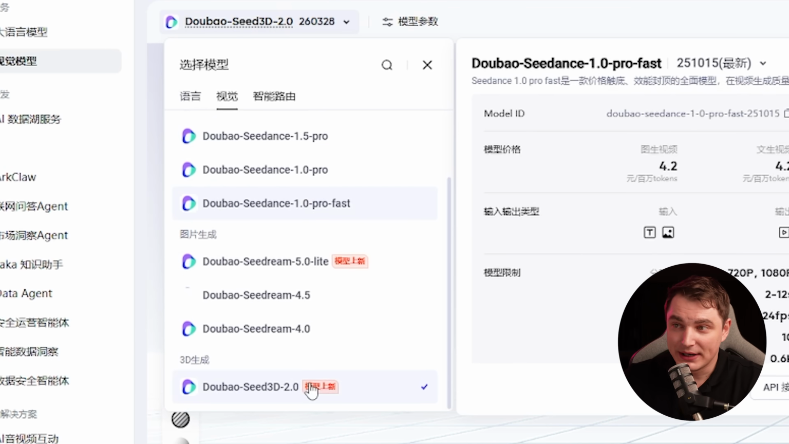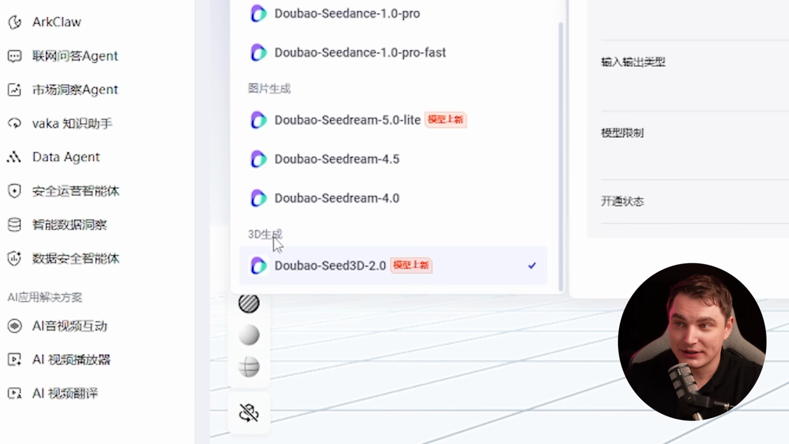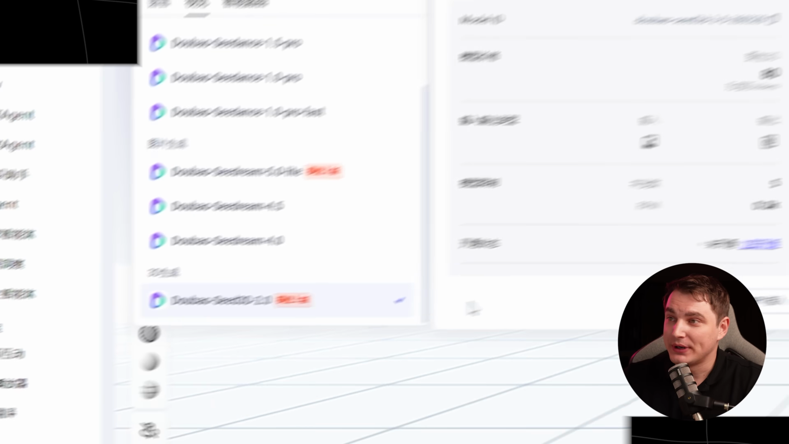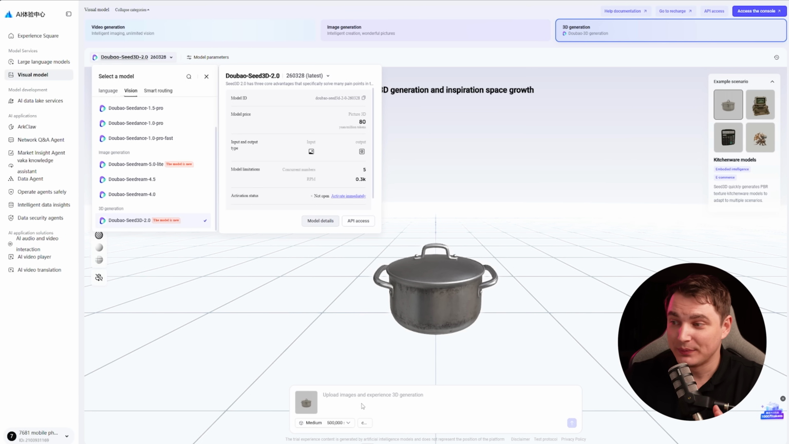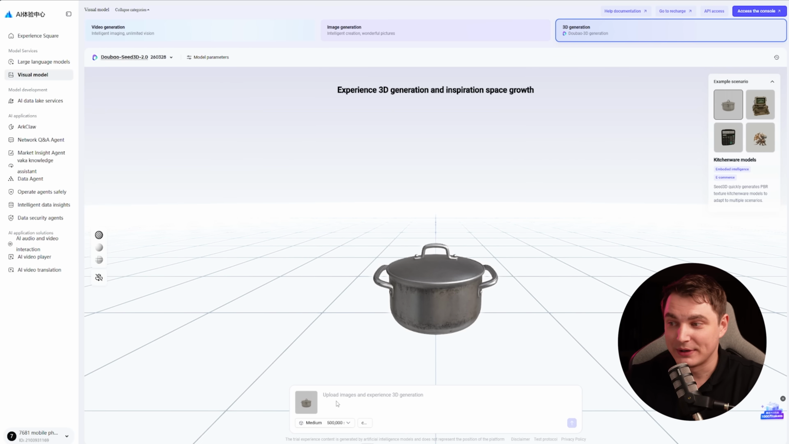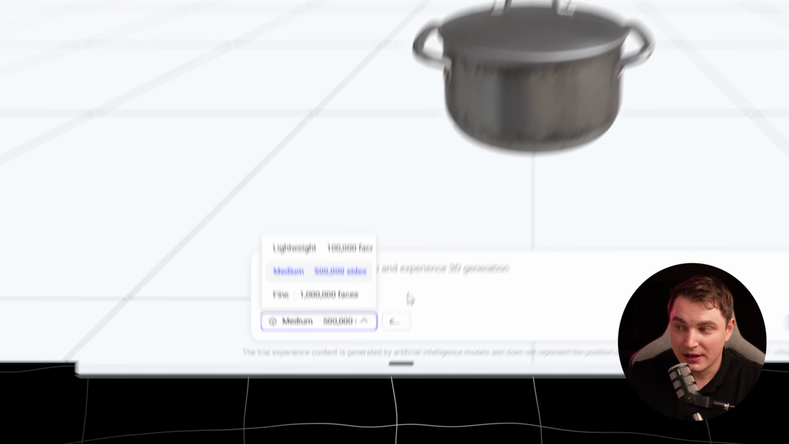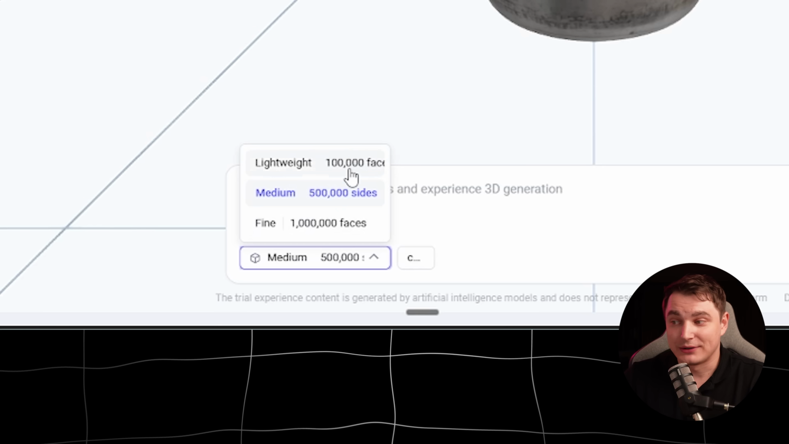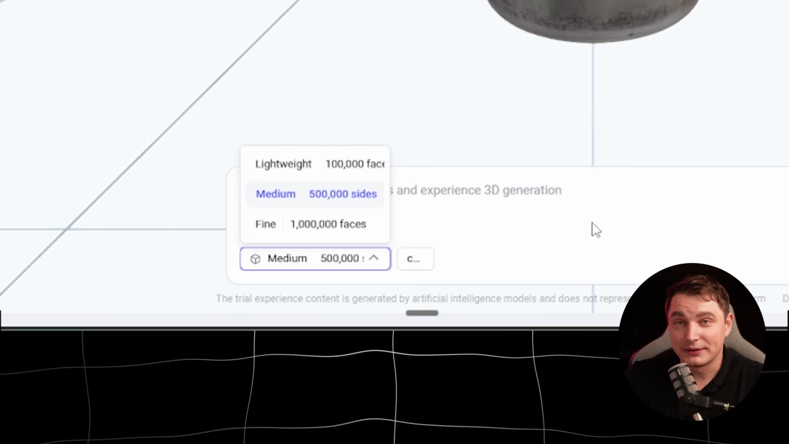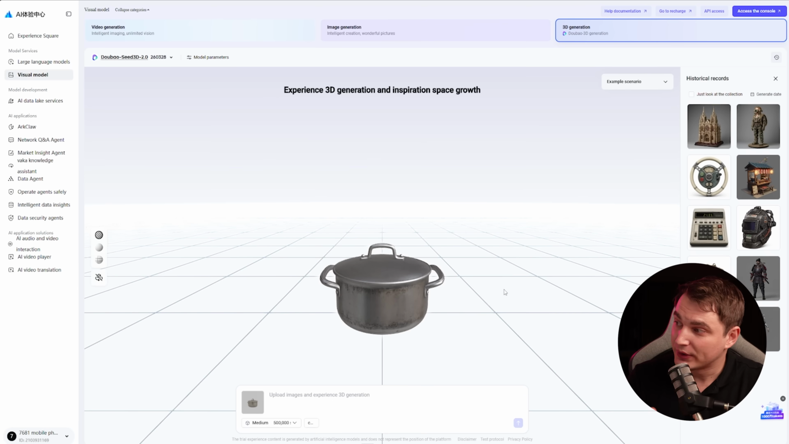Not much really, right? We have the selection here, and in 3D we only see Seed3D 2.0. That's exactly what we need. Here we can see the price. It only takes one image input right now. I think it's still limited here. Hopefully there will be more options like multi-image, part generation and stuff coming soon. But right now we can really just choose whether it will be GLB export and the poly count: 100K, 500K, and 1 million. That's it. I used 1 million everywhere to check how good it is on the max settings.